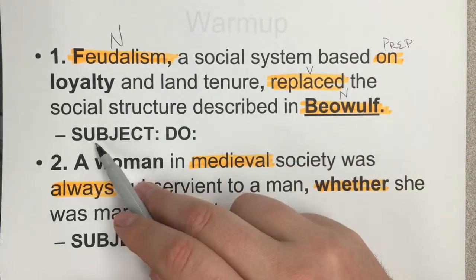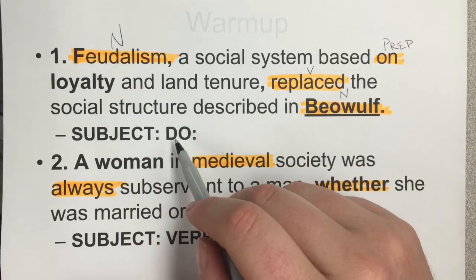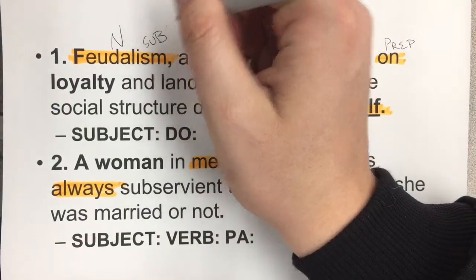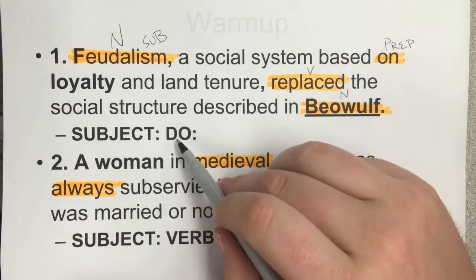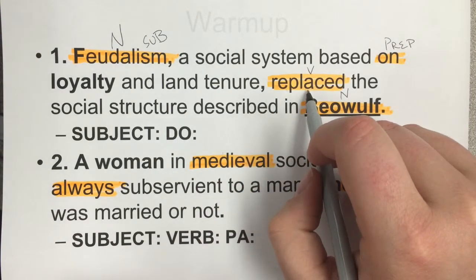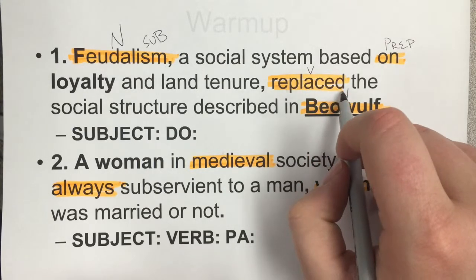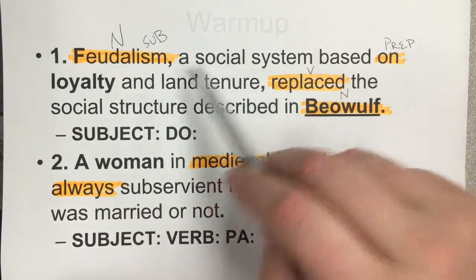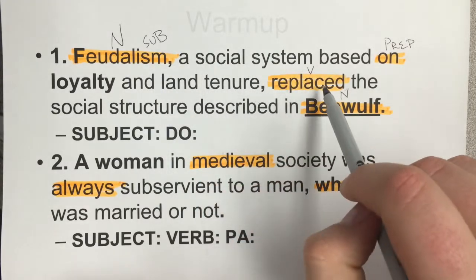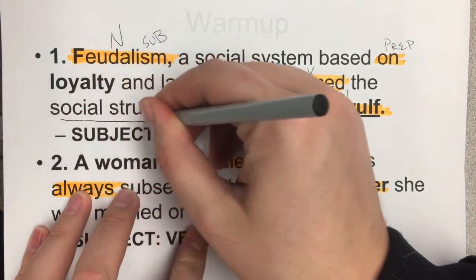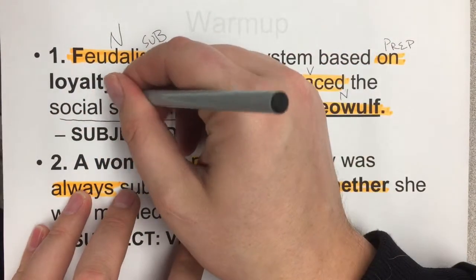So our task here is to identify the subject and the DO. Well, I kind of already told you the subject. Feudalism here is the subject. And then we have to find the direct object. The direct object answers who or what after the verb. So if I ask the question who or what after this verb, we should have it. Feudalism, a social system based on loyalty and land tenure, replaced what or who? Well, it replaced the social structure. This is our direct object.